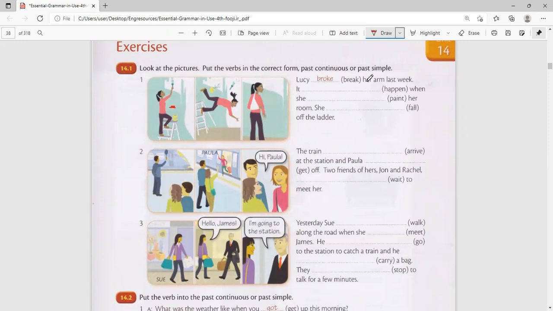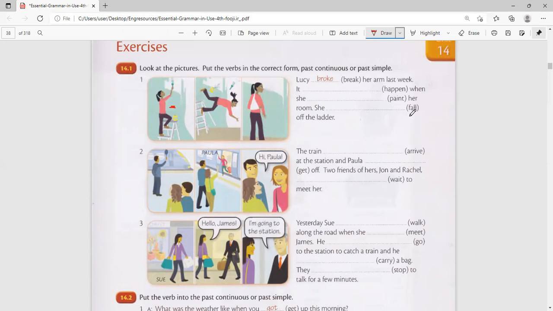When you say last week, it's a complete action. Lucy broke. It's not like it was going on, no, just broke. So Lucy broke her arm last week. It happened when she was painting. You see, there's something that she was doing, not finished. What is it? She was painting. So it happened when she was painting her room.